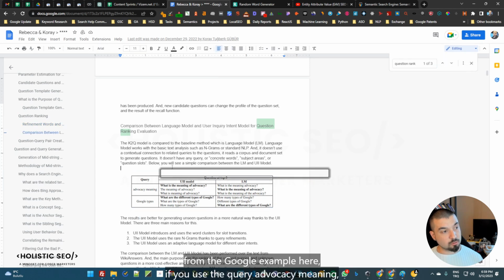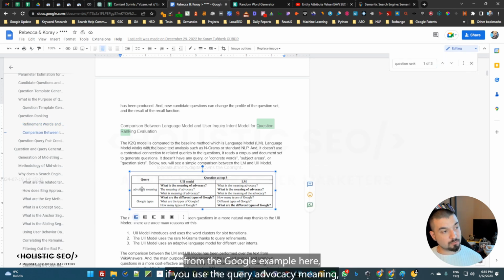For instance, from Google's example here, if we use the query advocacy meaning, then we generate questions. According to Google's latest model in this research paper, this question ranks first: what is the meaning of advocacy? Rather than, let's say, what is the meaning advocacy?